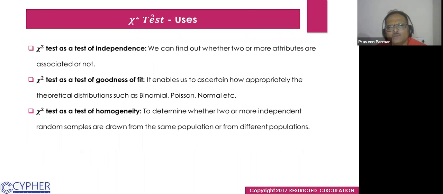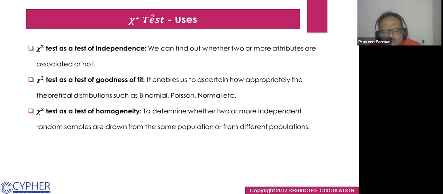We have three uses of the chi-square test: a test of independence, a test of goodness of fit, or a test of homogeneity. As a test of independence, we can find out whether two or more attributes are associated or not.